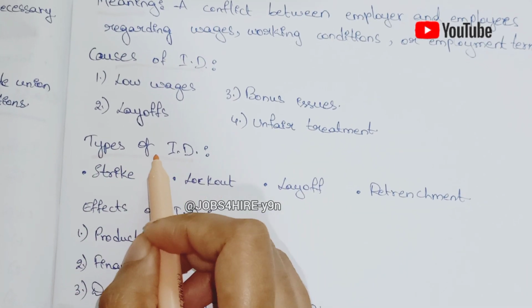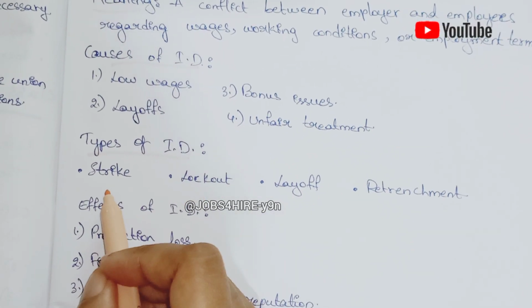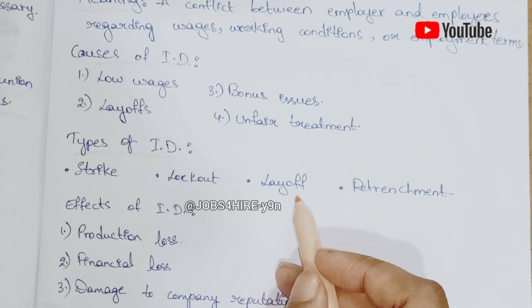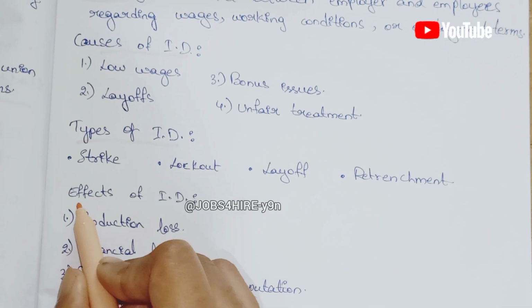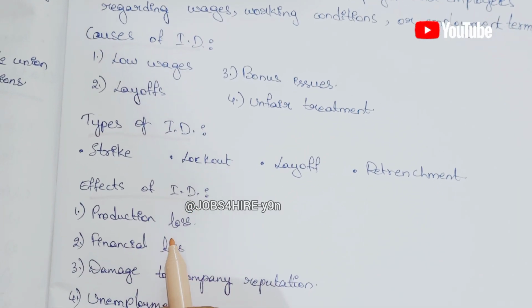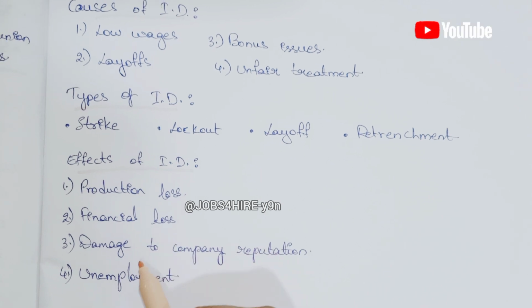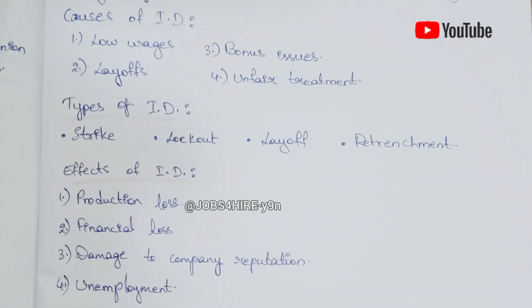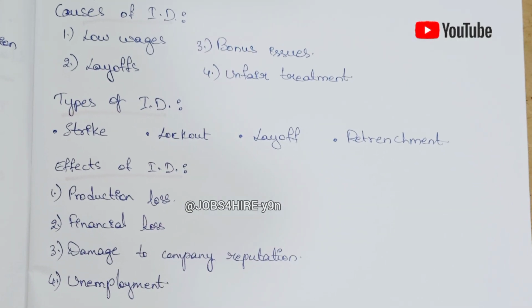Types of ID. Industrial disputes: strike, lockout, layoff, retrenchment. Effects of ID: production loss, financial loss, damage to employee reputation, unemployment.